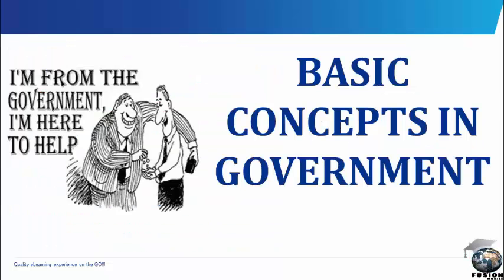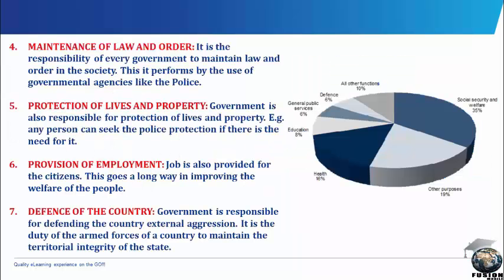We have looked into the different definitions of government as an institution of a state, as an academic field of study, as a process or act of governing. We have also looked into the features of a state. We have also looked into the functions of a modern government.